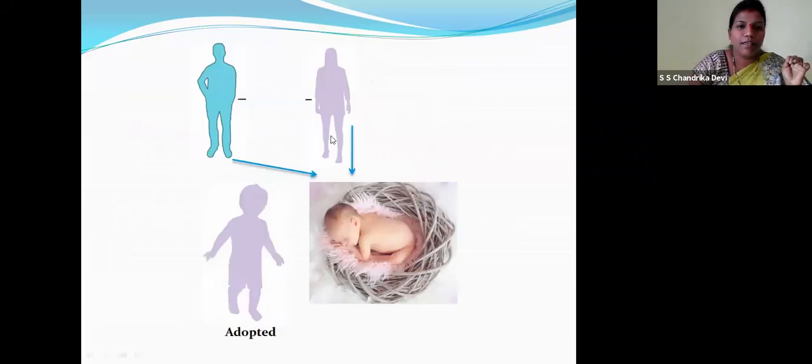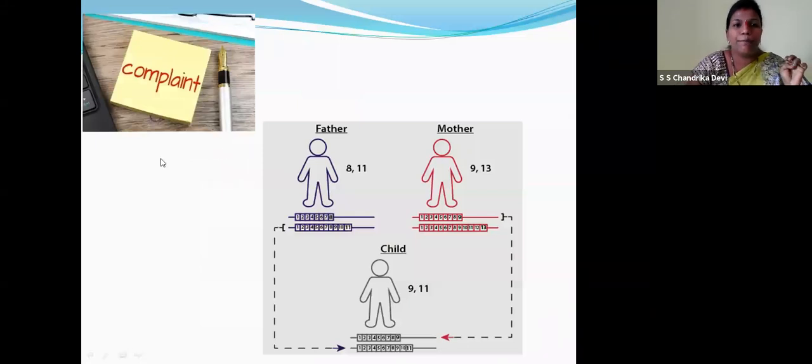Children, a parent adopted a child. After a few years, they had a child of their own. So the adopted child does not have the variable number tandem repeats of these parents, but this child does have the variable number tandem repeats because he is the biological son of the parents. So when a complaint is registered, that is the paternity test, they will see the variable number tandem repeats.